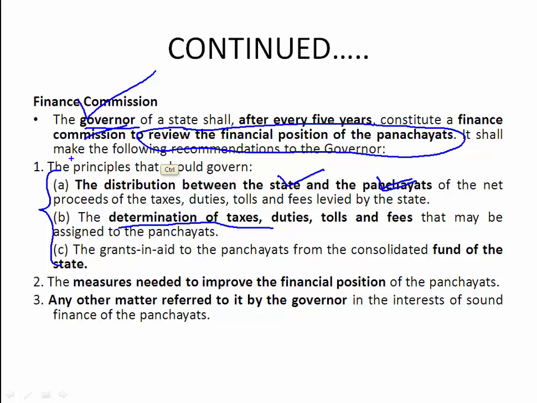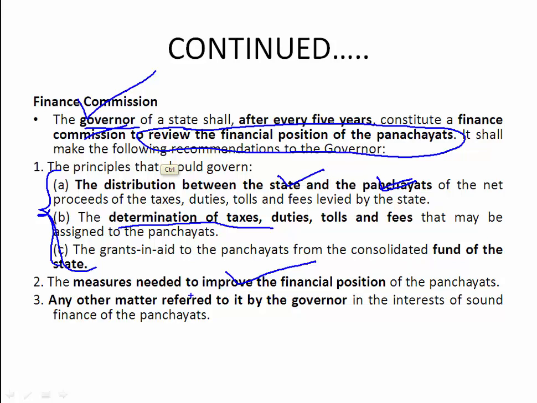Clear? And next, some suggestions will be given in order to improve the financial position of the panchayat. Who is going to give the suggestions? The Finance Commission. Totally, the Finance Commission is going to look after the financial position of the panchayats.